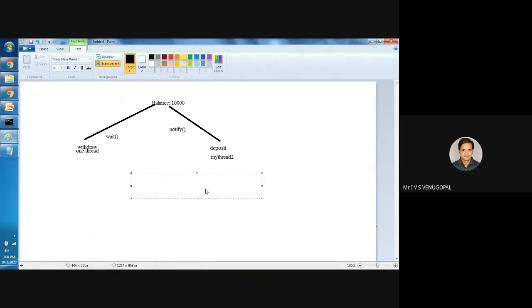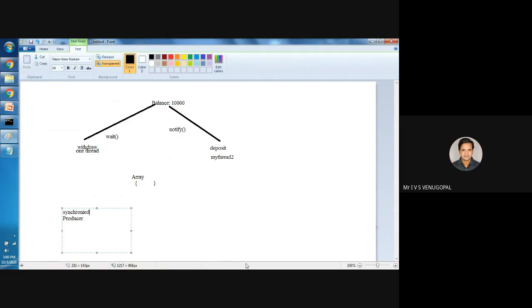For the producer consumer problem, we need to have a shared data structure. For example, consider the shared data structure is an array. The producer needs to be synchronized. So always remember, for the shared data structure, you need to follow synchronization.